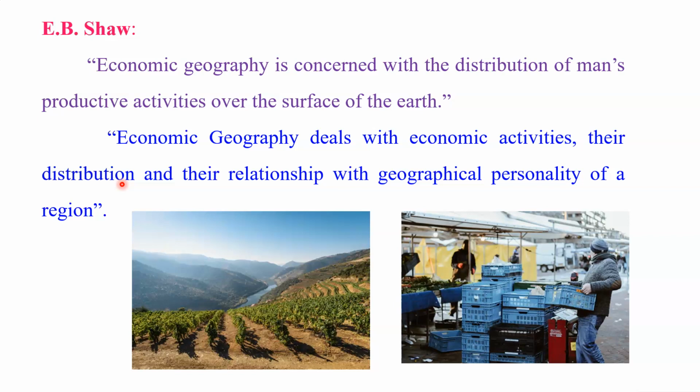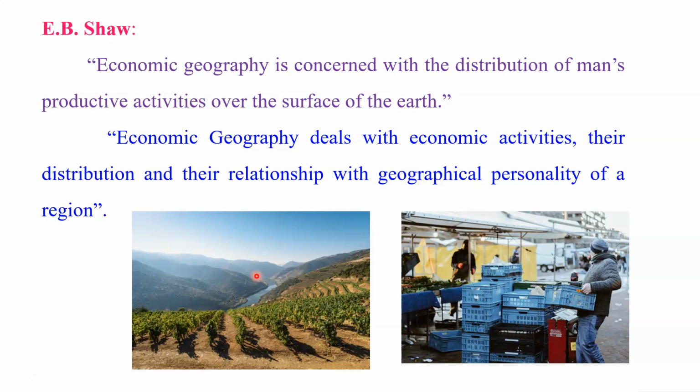That is the second thing. And the third thing is what? The relationship between the geographical personality of that region and the economic activity of human beings. And yes, it is true that if you see the pattern of economic activities on the surface, you will observe that if the geographical condition is favorable for agriculture, then definitely agricultural activity will be developing.